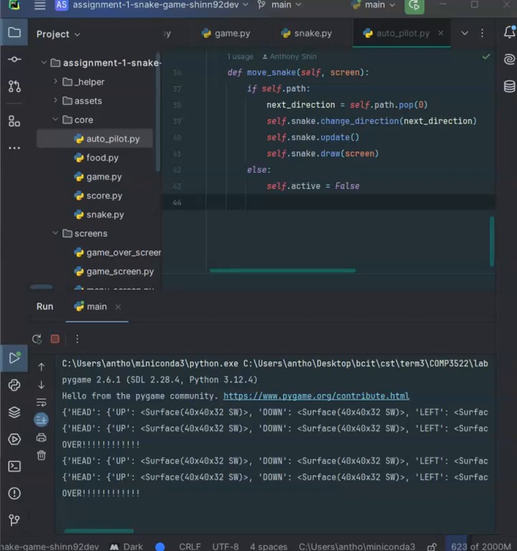So that's a quick overview of my snake game and how SOLID principles help make the code cleaner and easier to manage.